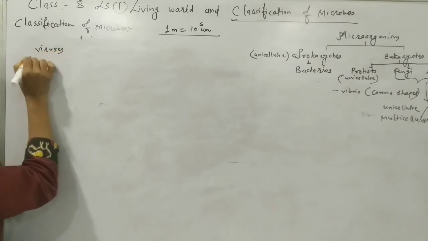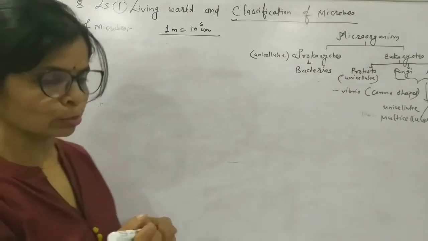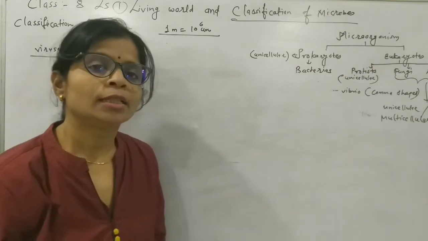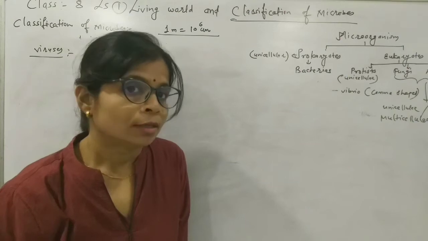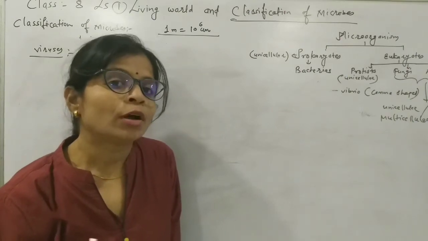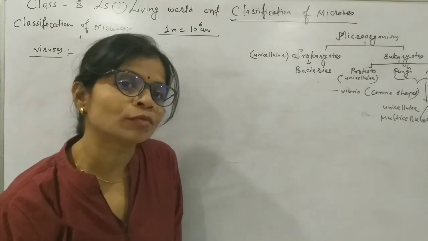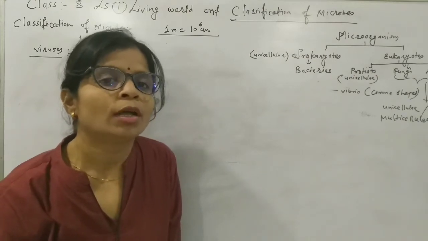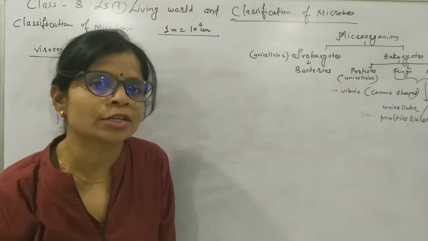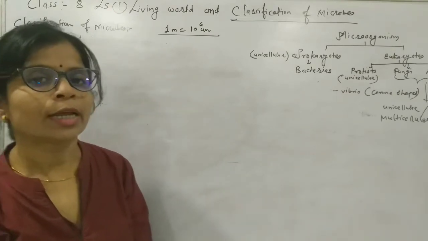Viruses are not included in the chart, and in the living organisms also viruses were not counted. So it is the demerit of Whittaker's classification that there is no place for viruses in the classification chart. So we will take the example of viruses separately.